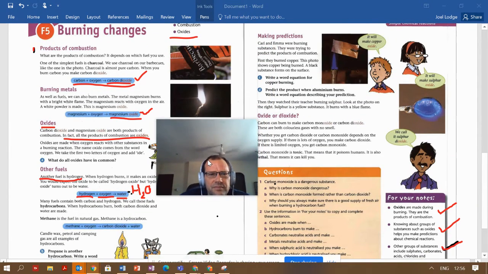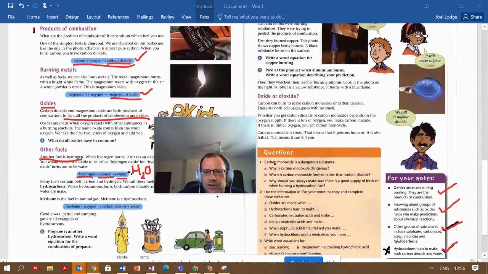Methane is actually this thing called a hydrocarbon. You remember down here we said hydrocarbons burn. Methane is a hydrocarbon, which means, very simply, it contains the elements hydrogen and carbon.